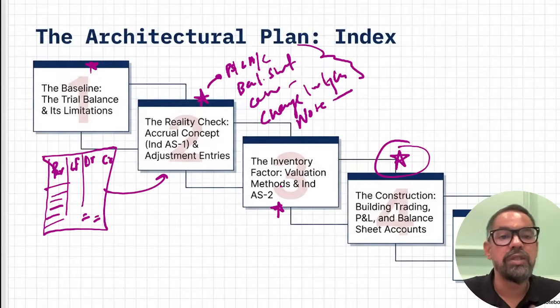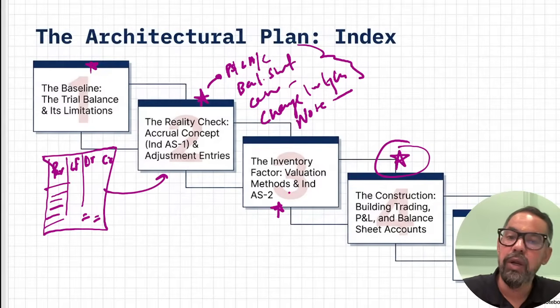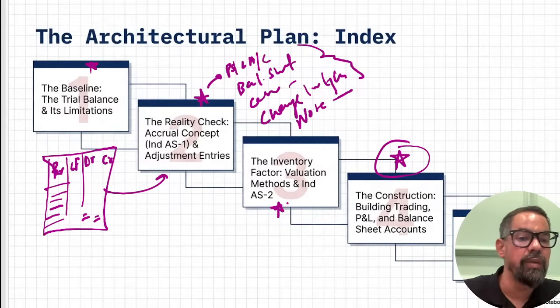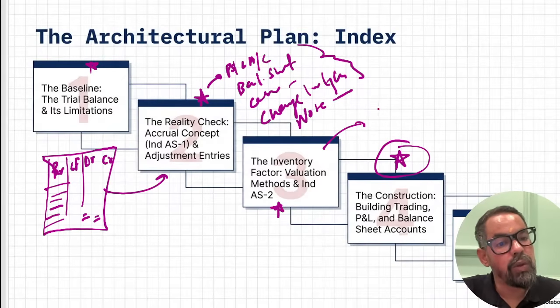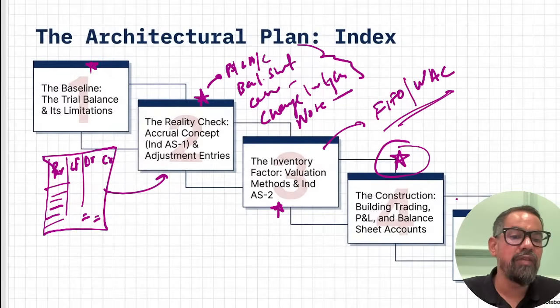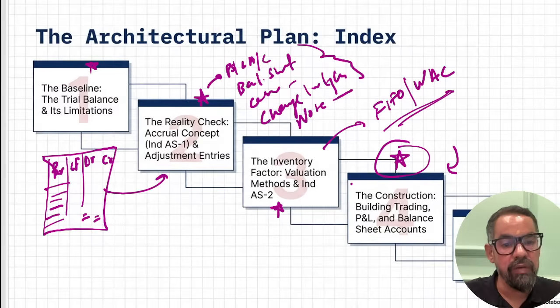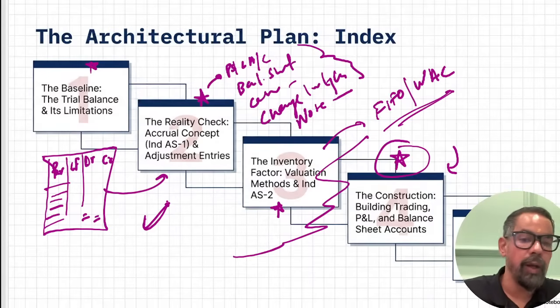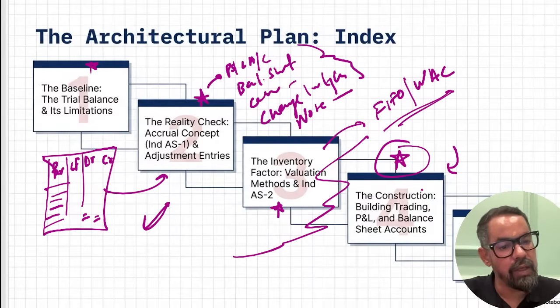Inventory valuation is done through Indian Accounting Standard 2, which allows us to use FIFO, first in first out, and the weighted average cost method, right? That is the case. Then finally you will prepare this particular one. So eventually what you have done so far, you have done this already. We have covered this already. Now we will be coming toward this particular one.